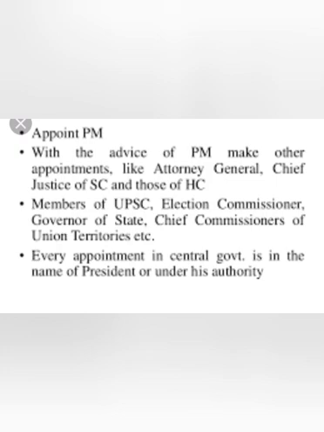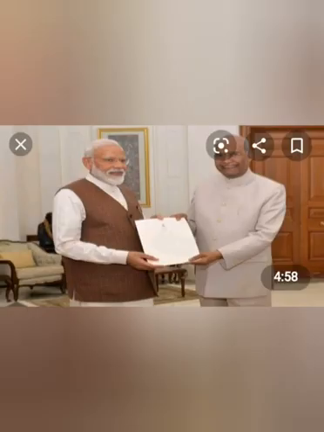The President forms the Council of Ministers. The Prime Minister is to be appointed by the President, and other ministers are also appointed by the President on the advice of the Prime Minister.